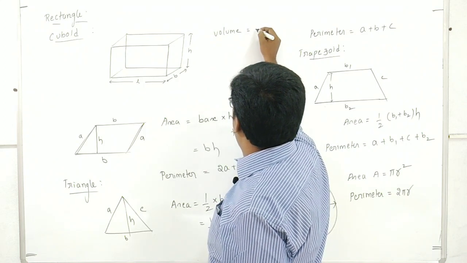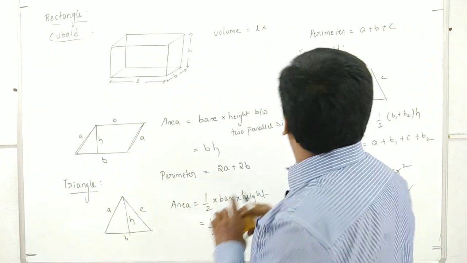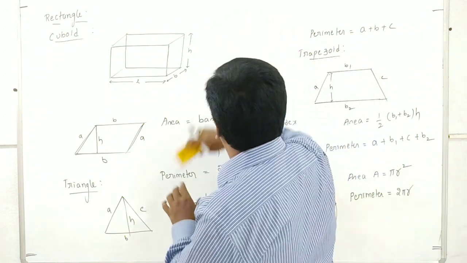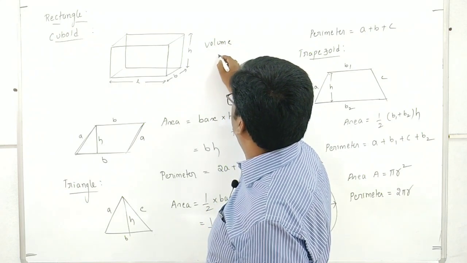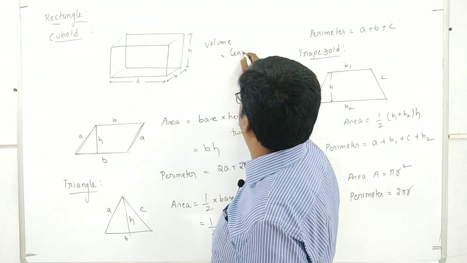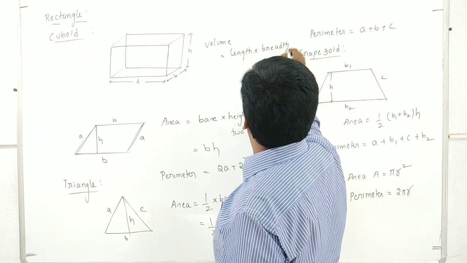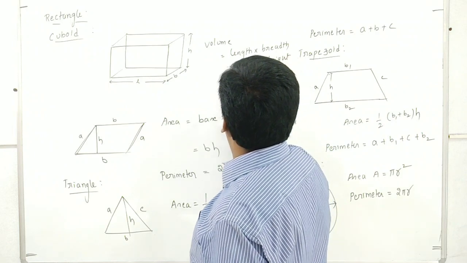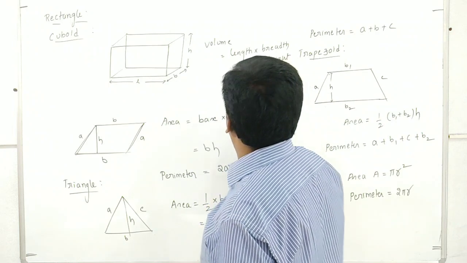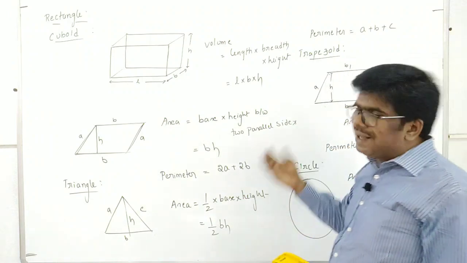Volume is length into breadth into height, so volume is equal to length into breadth into height, that is LBH.